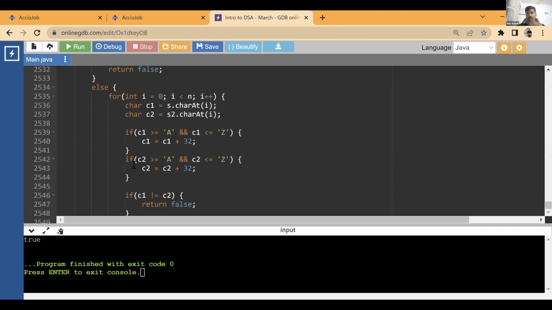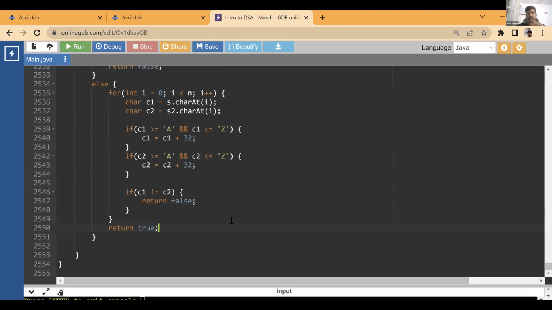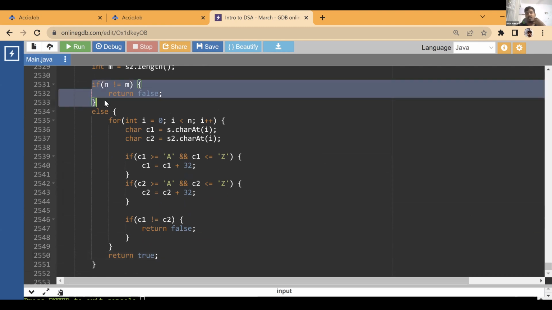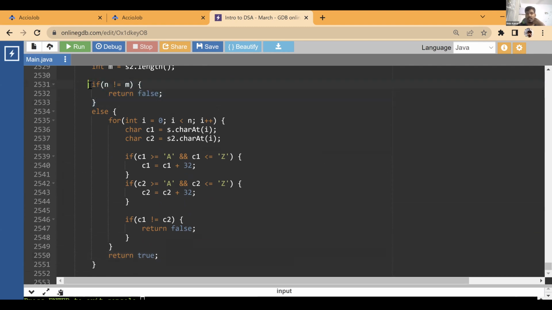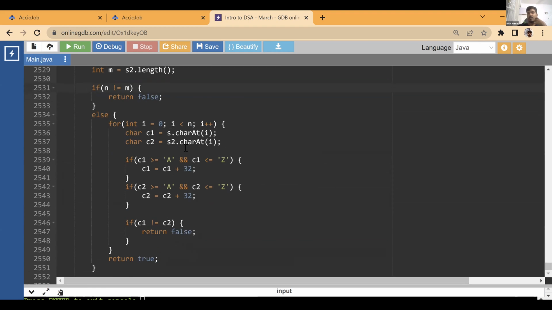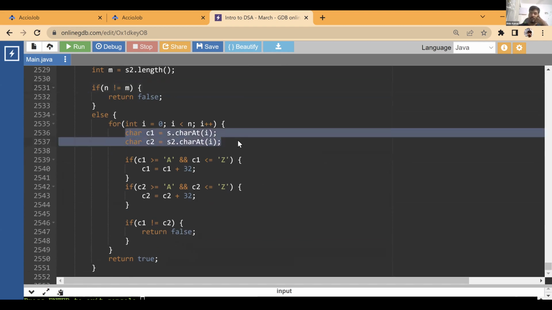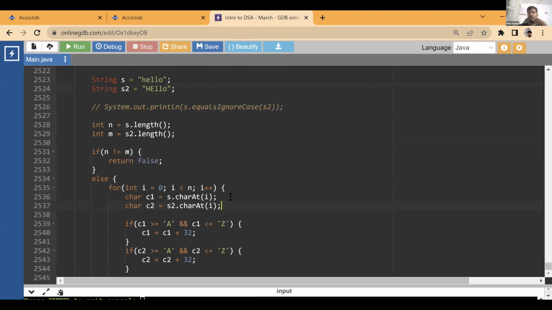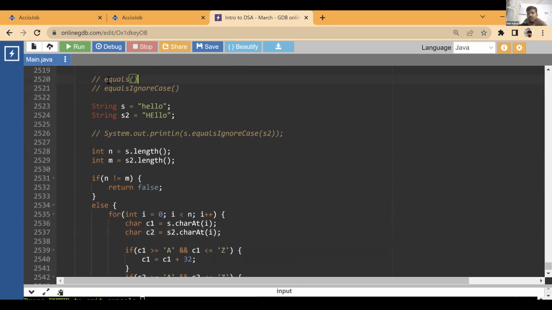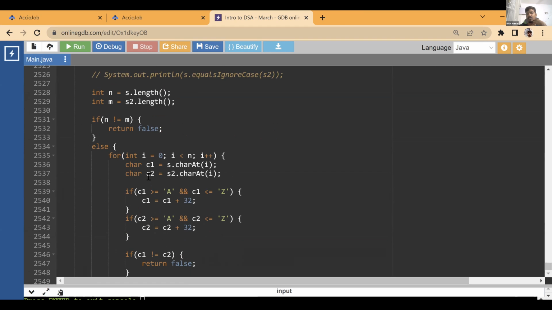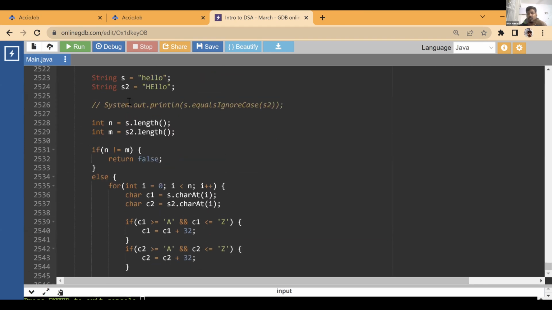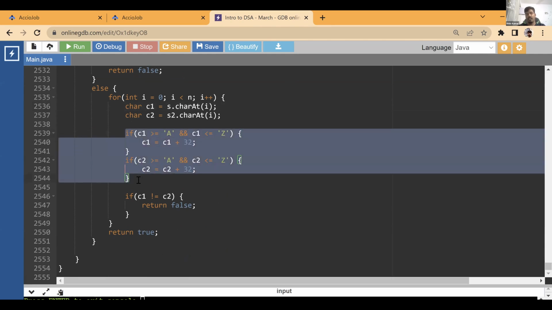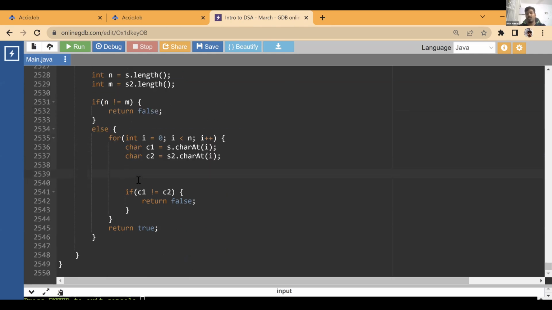Understood? Simple logic. So basically, if the lengths are not equal, we right away return false. We don't even need to check the strings. There cannot be two strings of unequal lengths that are equal. Otherwise we compare character by character. equals is case sensitive, it compares using case sensitivity. This logic is for equalsIgnoreCase. equals is just this function, you don't have the conversion part. So this is the equals function.